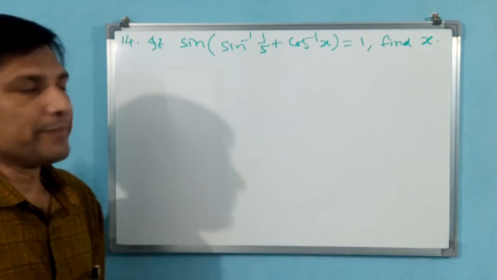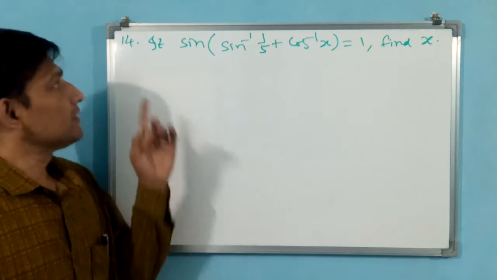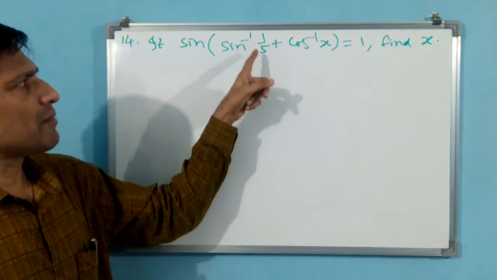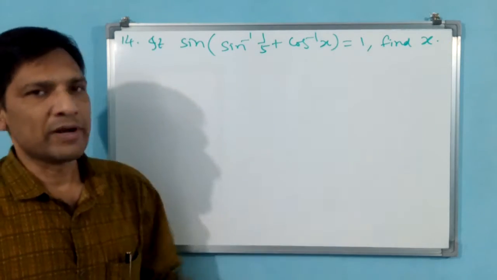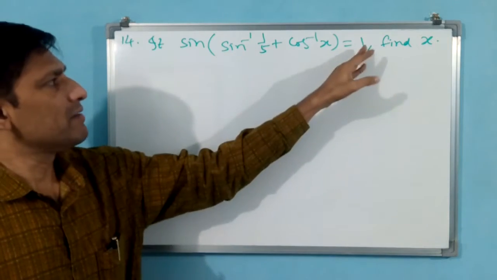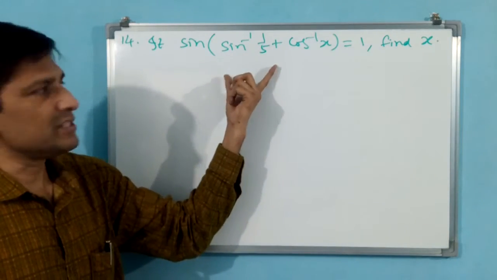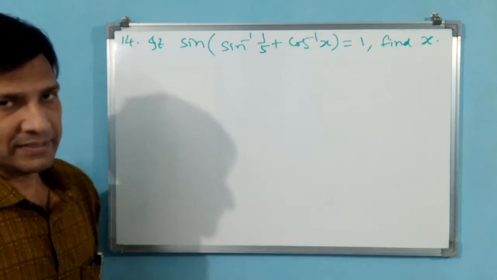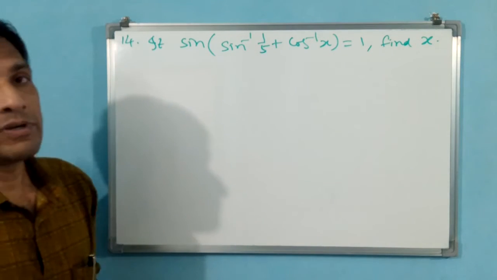See the 14th question. If sin inverse 1 by 5 plus cos inverse x is equal to 1, then find x. Here you have to find x. This is an equation and the value also he has given. Then you find the value of x. Here x value will come or angle.